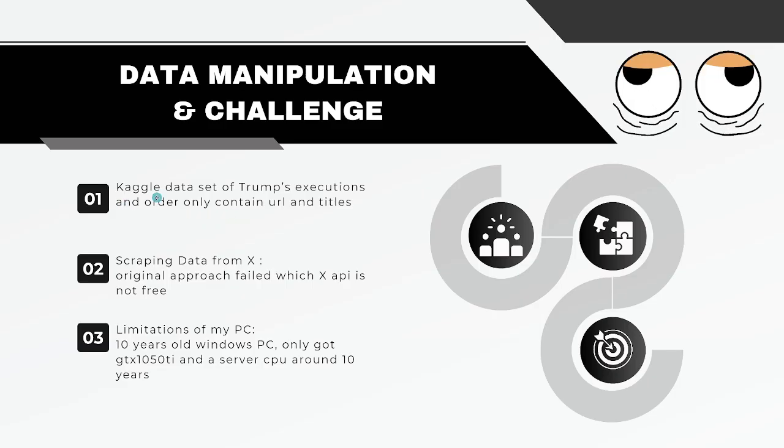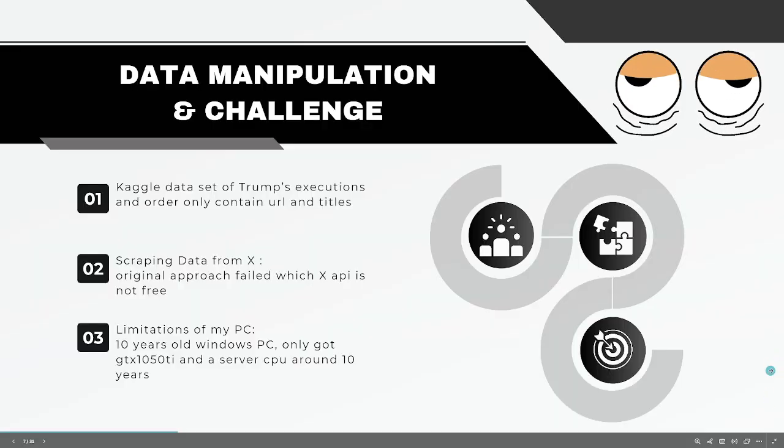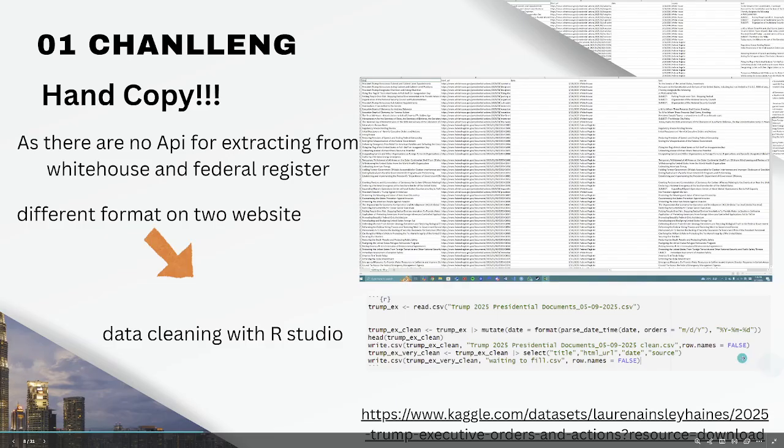The first is that the datasets only contain URLs and titles but not content. The second is that my original post scraper failed. The third challenge is the limitation of my PC, which is very old and cannot support very good analysis and very good models.